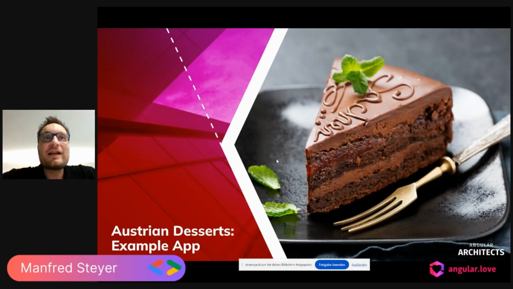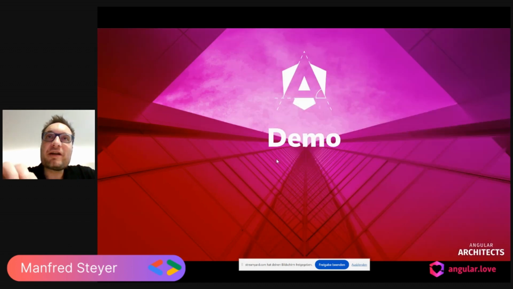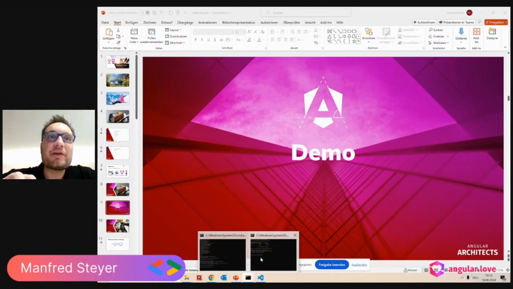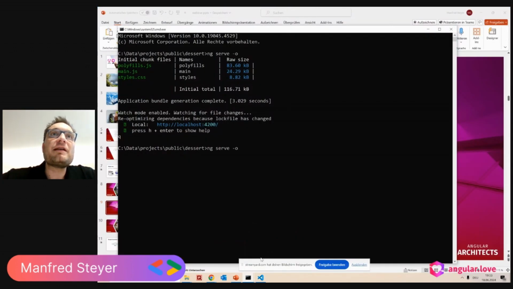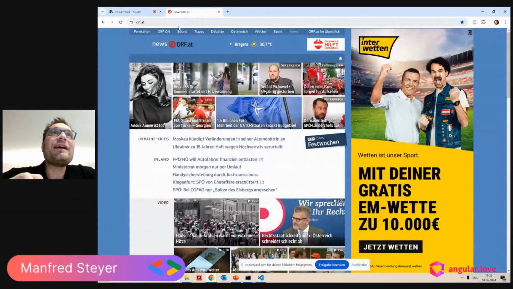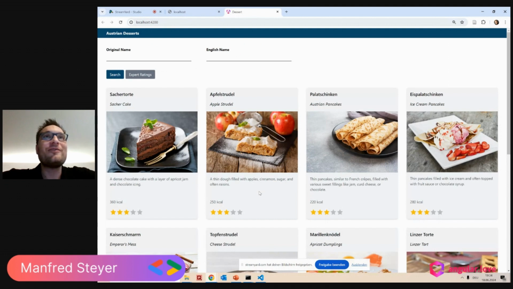Okay, so let's get started with Austrian desserts. Austrian desserts is actually my example application. So let me quickly start it up. It's already started, yeah. It's even better. It's my example application. And here we go. Here we have our Austrian desserts. And in this application, you can find out a bit about all of them.